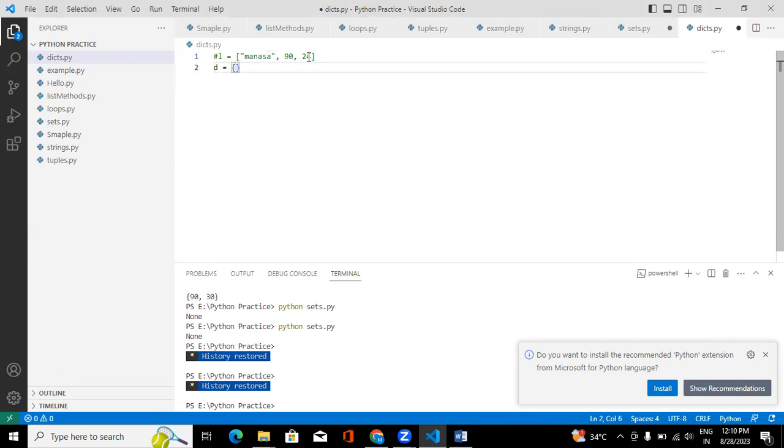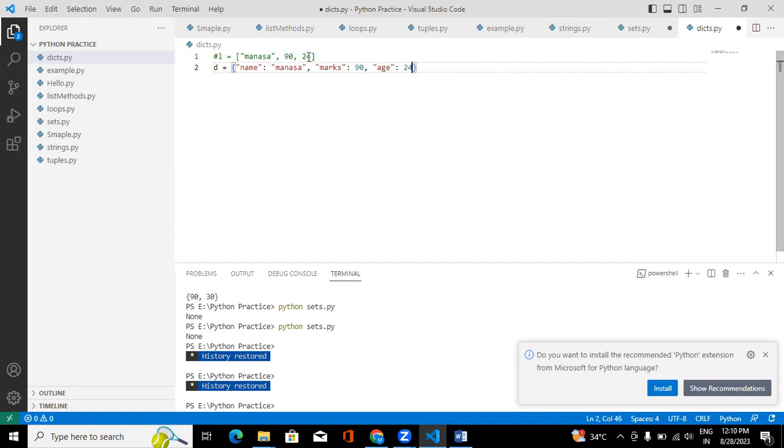Now, name. What is the name? We separate those key value pairs with the help of a comma, and key and value we separate with a colon. Then I want to give my marks, so marks is my key and the value is 90. And then age.